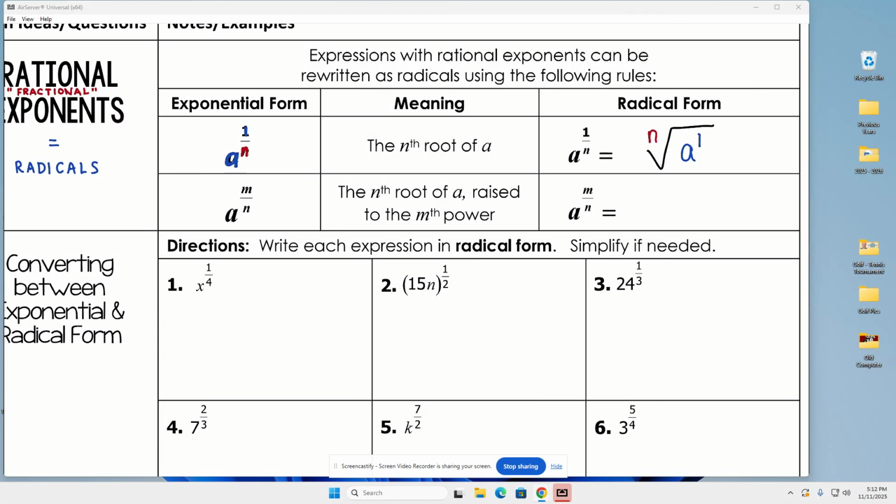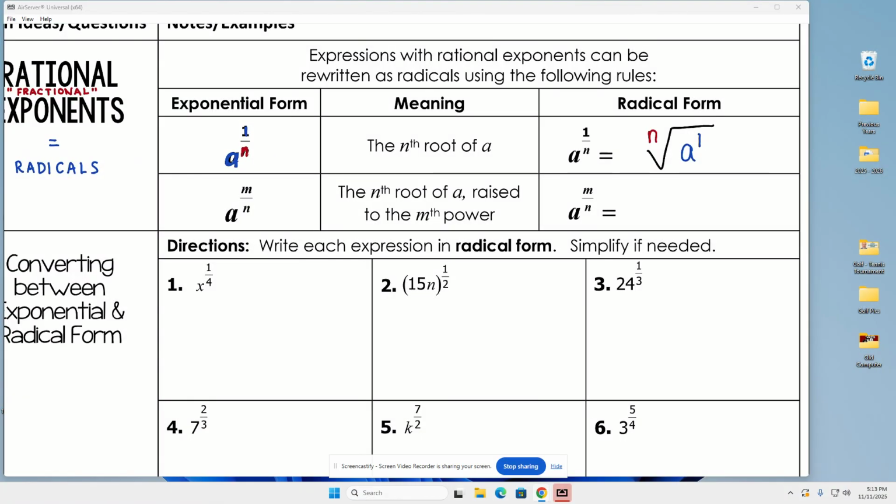So a to the 1 over n is the same thing as saying the nth root of a to the first. Okay? I'm going to let you take a second to process that, because that's it.